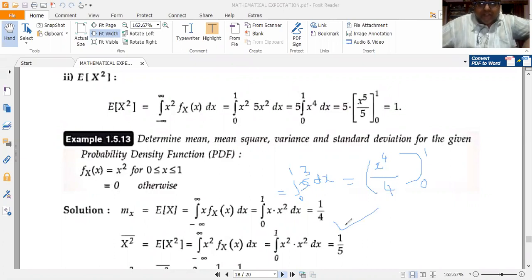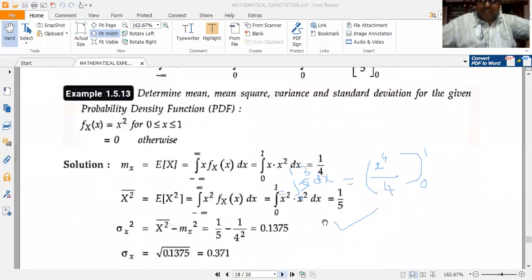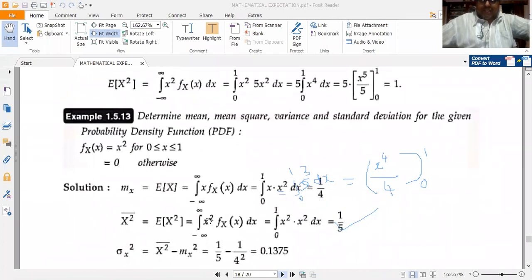Next, I want to find the mean squared value. So x squared bar is simply given by E of x squared, which is given by integral minus infinity to plus infinity x squared fX of x dx. So this would be integral 0 to 1, because fX of x is having a non-zero value only for x lying between 0 and 1. So I have integral 0 to 1 x squared from this formula into this x squared from the given fX of x. So I get integral 0 to 1 x to the power of 4 dx.